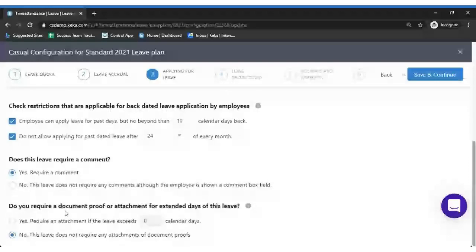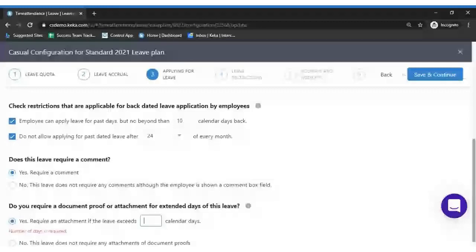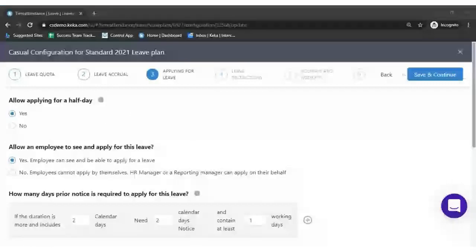Right, so moving to the next option, which is does this leave require a comment? In case a comment is mandatory for this leave while applying, you can select yes or no. The next option is do you require a document proof or attachment for extended leave for this leave? In case you require an attachment, you need to select yes. For exceeding more than 4 days, yes, require an attachment. In case it is not required, you can select no. So, right, these are the settings for the leave.